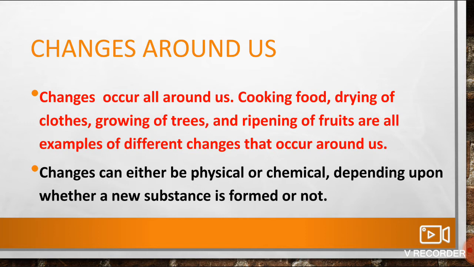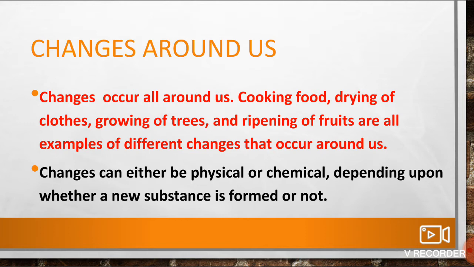Plants are able to make their food because of photosynthesis. That is another kind of change. These changes can be of any type. They may be physical change or chemical change, depending upon whether a new substance is formed or not.